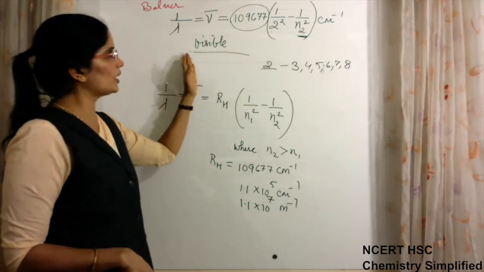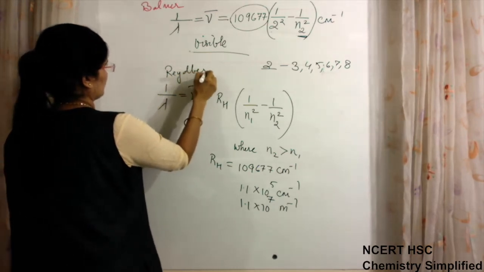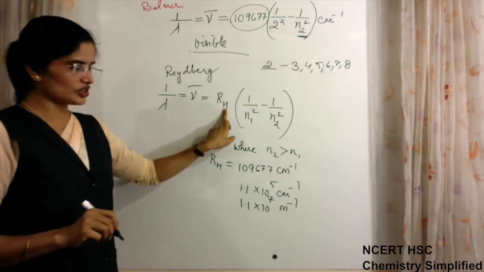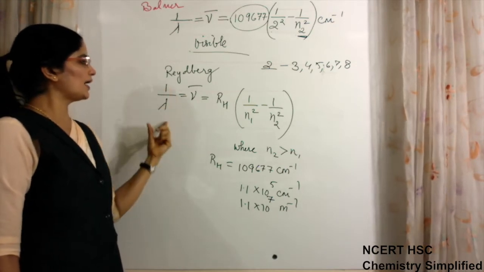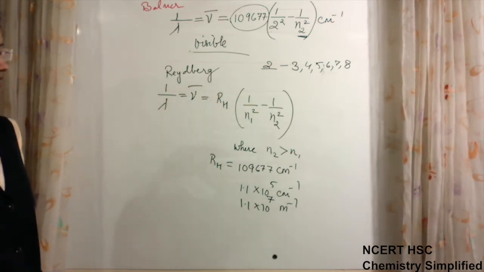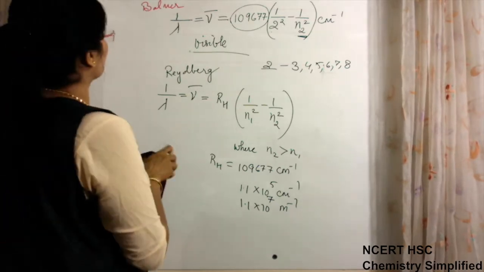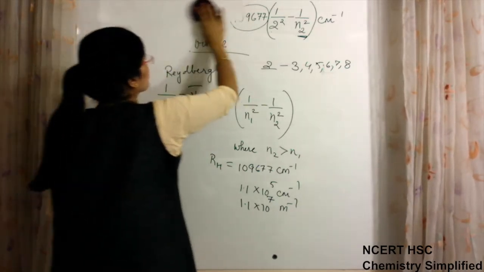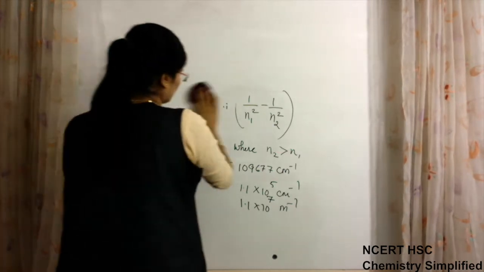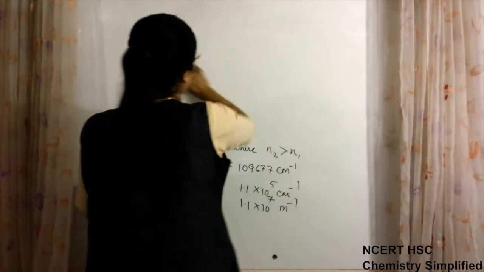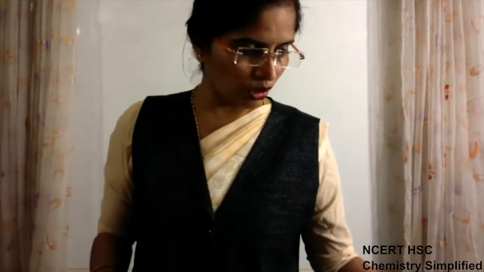So this was the formula given first by Balmer and then by Rydberg, where RH is a constant whose value is this much, to put in the formula and calculate the value of 1 by lambda, or wave number, that is nu bar. Okay. Now, what did this explain?